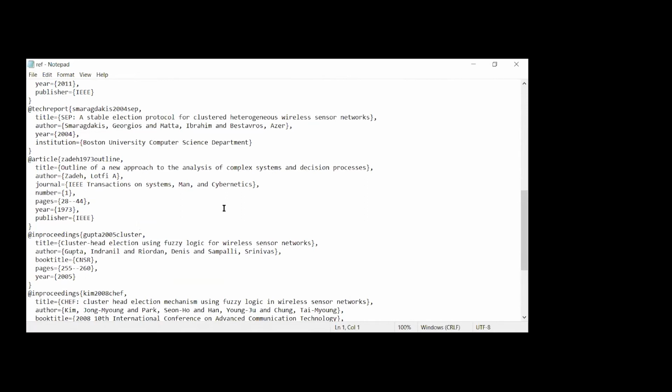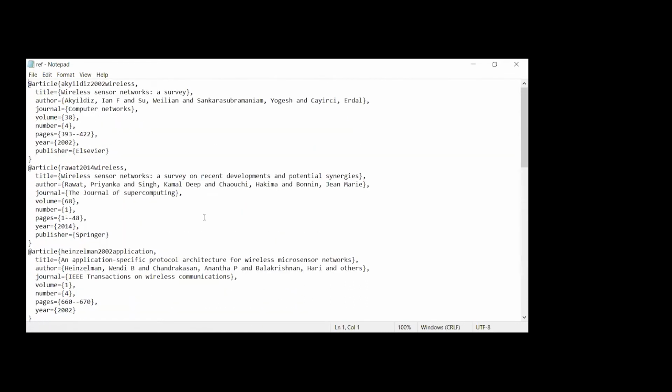You have to go to Google Scholar, type your article name there, get the BibTeX format from there, copy it into the notepad file, and save the notepad file with the .bib extension. All the references you want to refer to are kept here in this format in the .bib file. So I'm stopping this file so that I can come to the tool and tell you how to now import this file to generate the references.